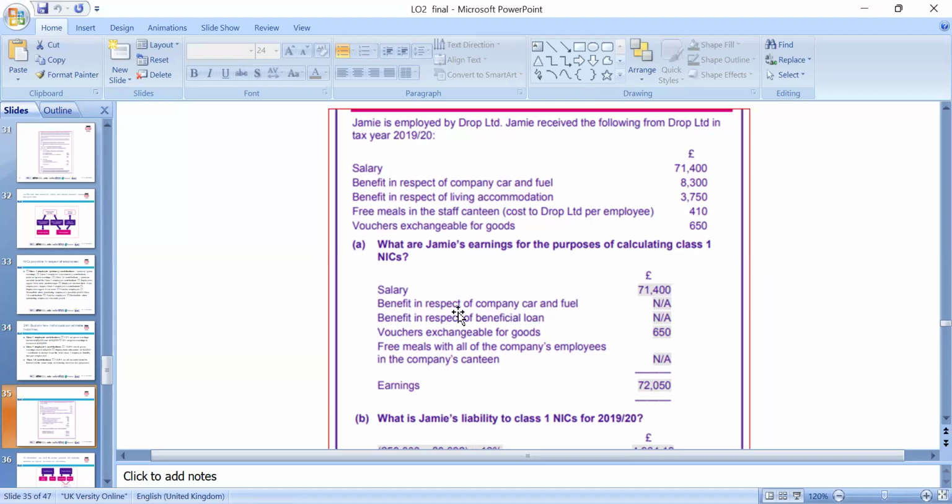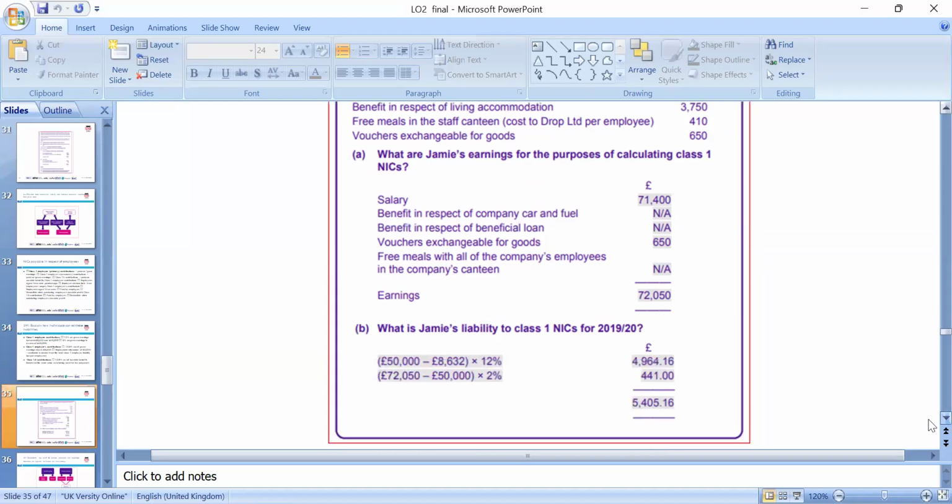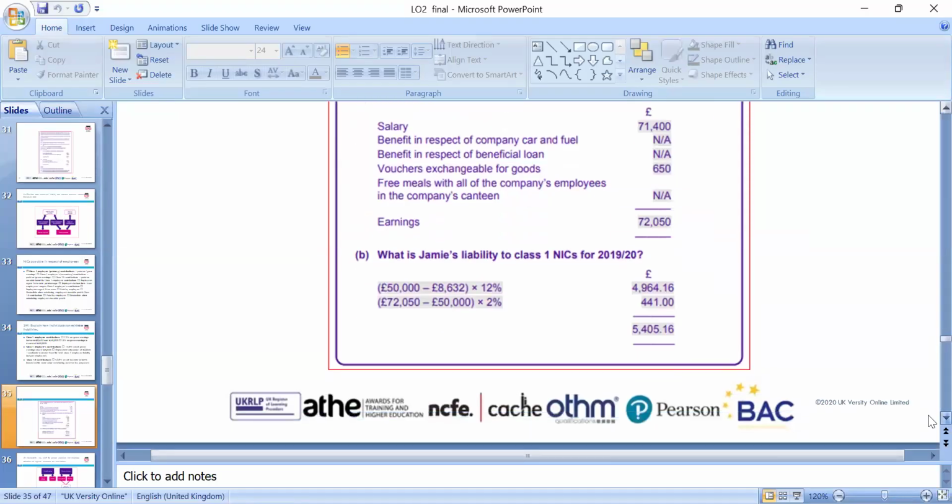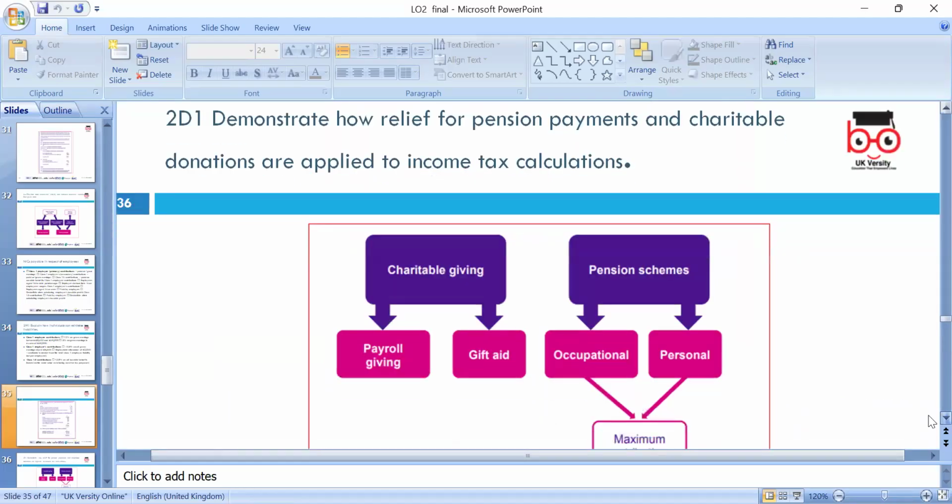Benefit in respect of the company car and the fuel is not applicable if we look at the limits there, and then of course the voucher to that point. So please, total earnings, and then we can calculate the tax and the NI contribution. Yes, 12%, and above the threshold 2%, NI contribution is 5,405 pounds and 16 pence.